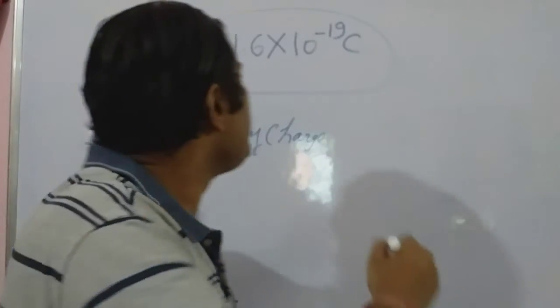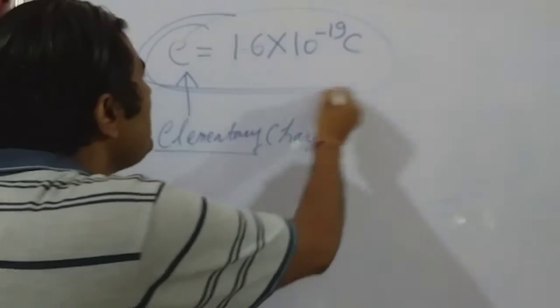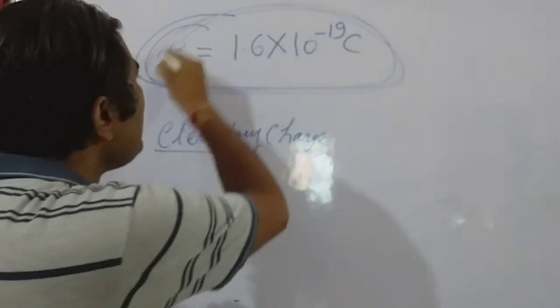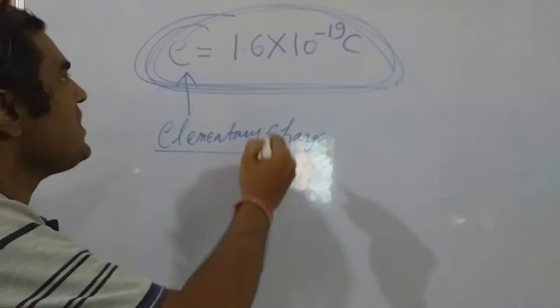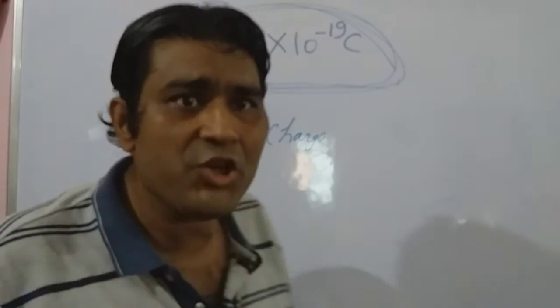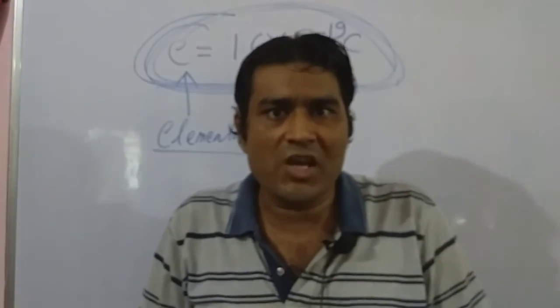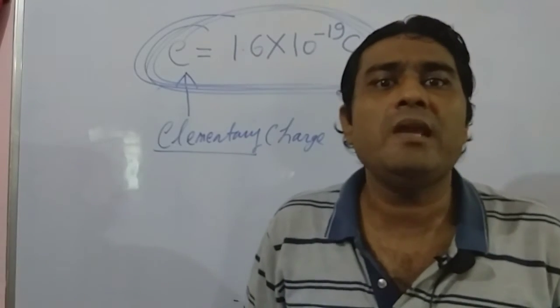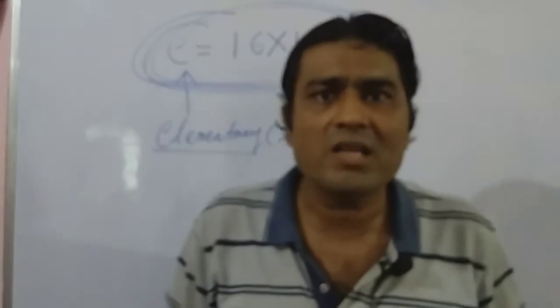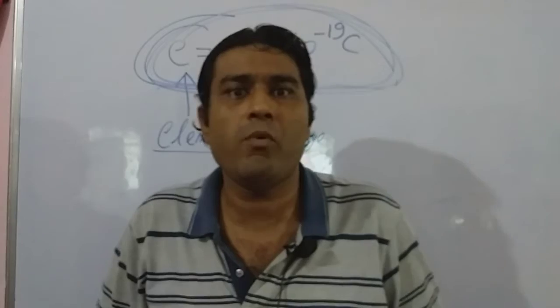Right now I am speaking about the value. This is the value of the charge on a proton or the charge on an electron. By convention, the charge on an electron is taken to be negative and the charge on a proton is taken to be positive.